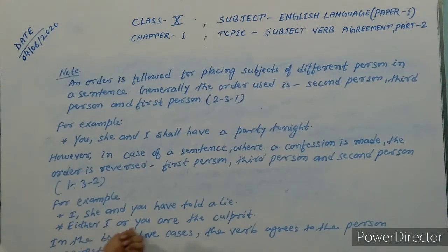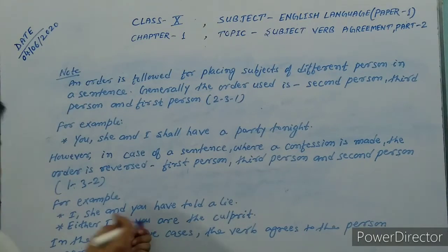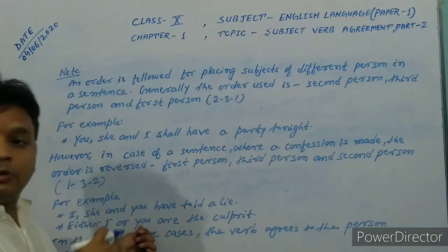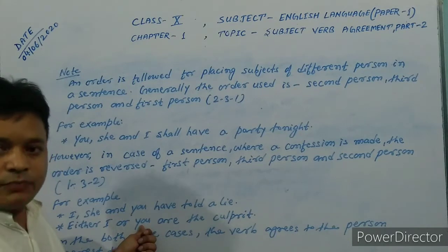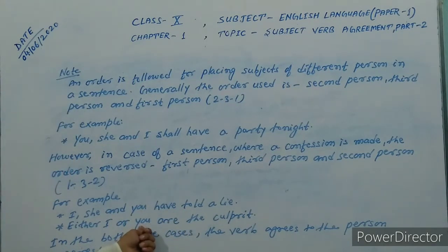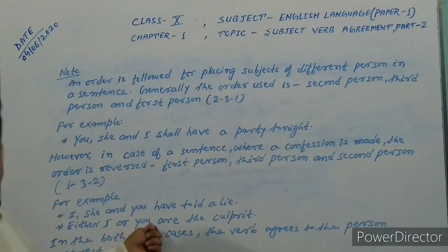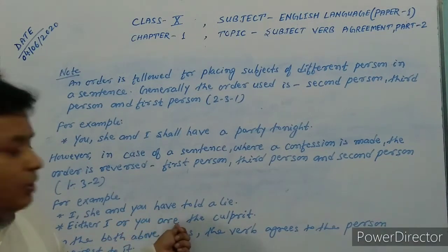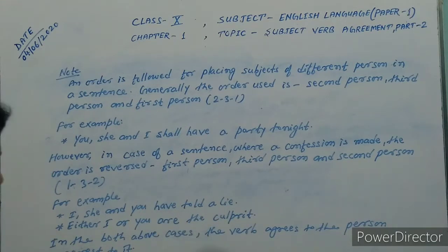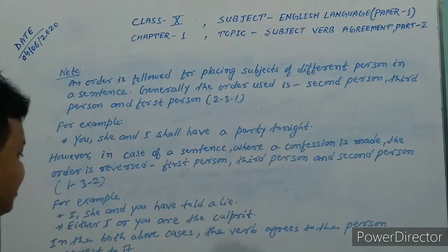Second, either I or you are the culprit. The verb agrees with the subject nearest to it. Here you is written nearest to the verb, so we have to use the plural verb are the culprit. In both the above cases, the verb agrees with the person nearest to it.